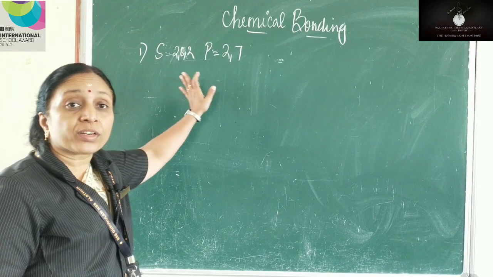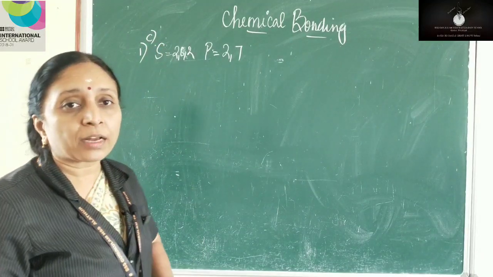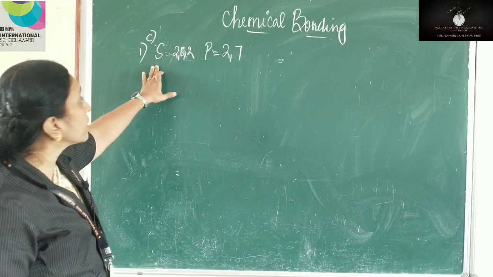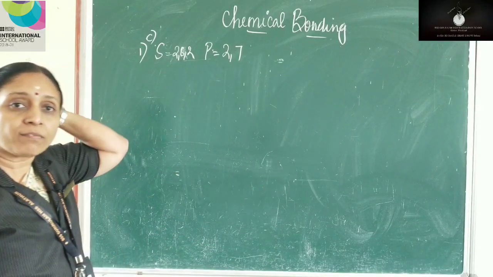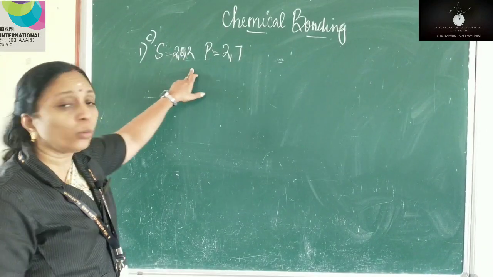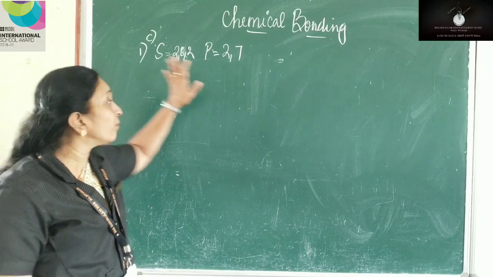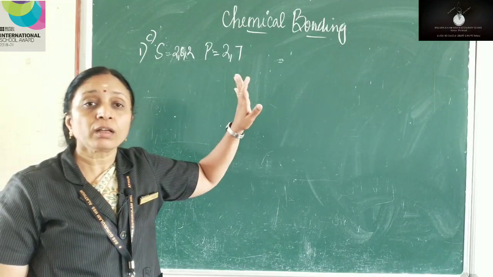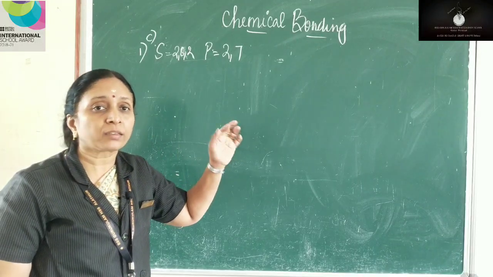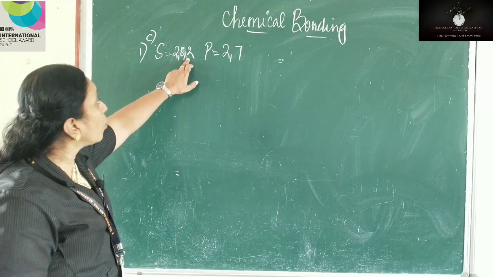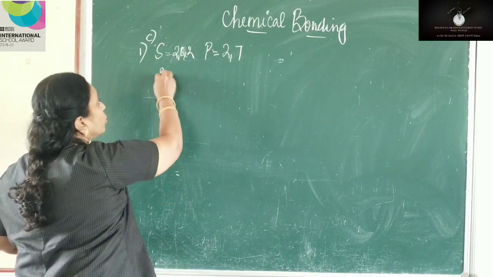So, the first question, the C part, this is the C part. Now, we are going to write the chemical formula of this compound. So S has a configuration 2,8,2, P has a configuration 2,7. So what is the valency of S? As you know, the number of electrons in the last shell will be the valency of that element, and it applies for till 4 electrons. If it is 5, you have to subtract it from 8. So the outermost shell has 2 electrons. So the valency is also 2.